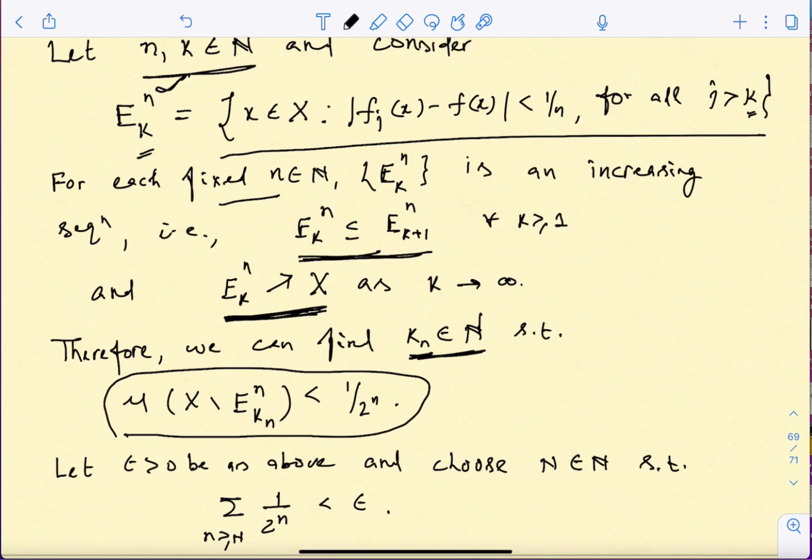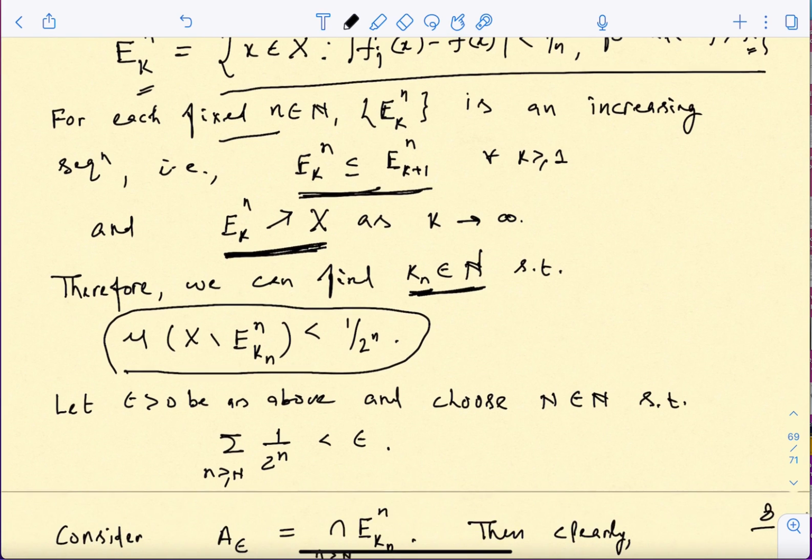So this is something we can always do. And here this 1 upon 2 to the power n we are choosing because we have constructed a sequence E_{k_n}^n. So we will have to take countable intersection and countable union. So we will have to take sums, and we want to make sure that the sums that we take are finite. So that is why 1 upon 2 to the power n.